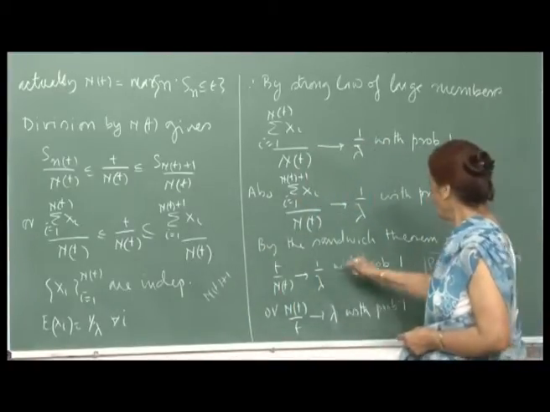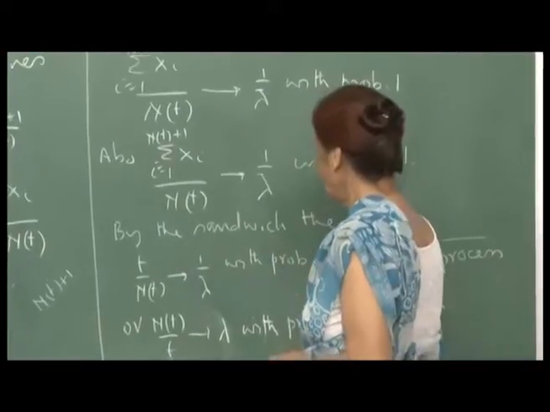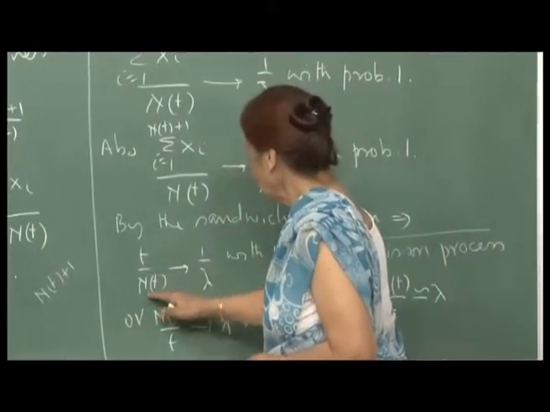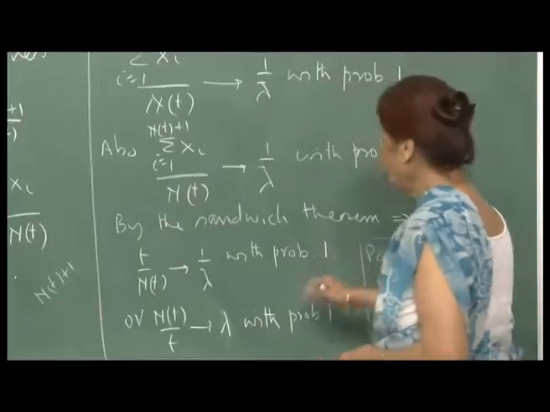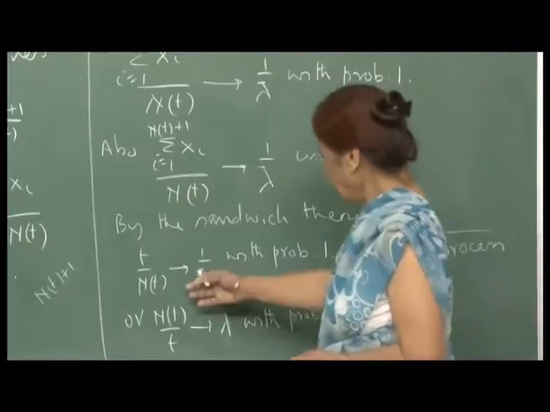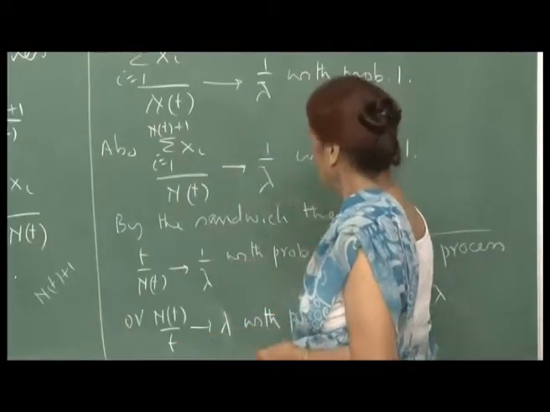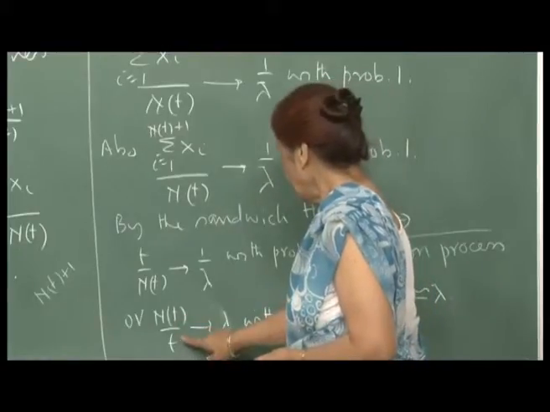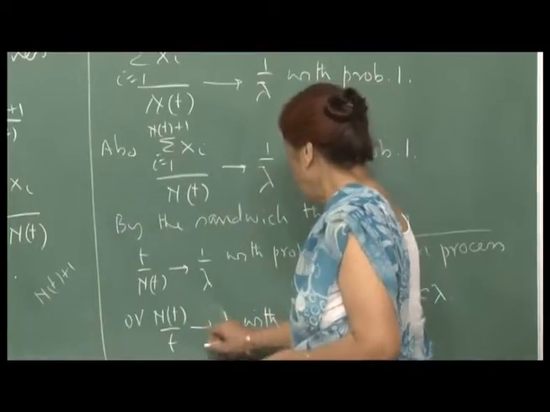Therefore, by the sandwich theorem of limits, t/N(t) will converge to 1/lambda with probability 1, or N(t)/t will converge to lambda, because we have taken t to be positive. So N(t)/t will converge to lambda with probability 1.